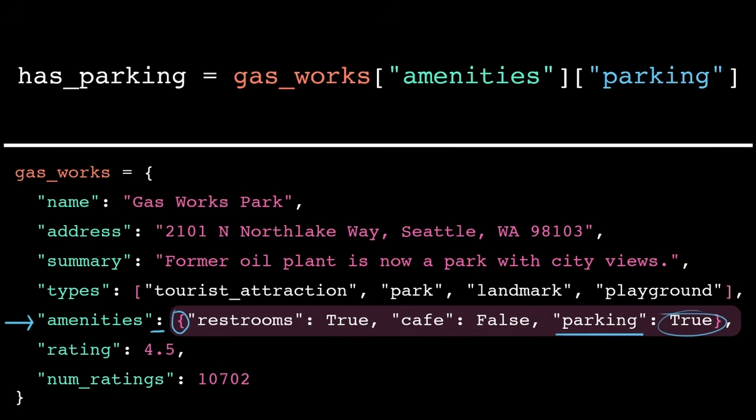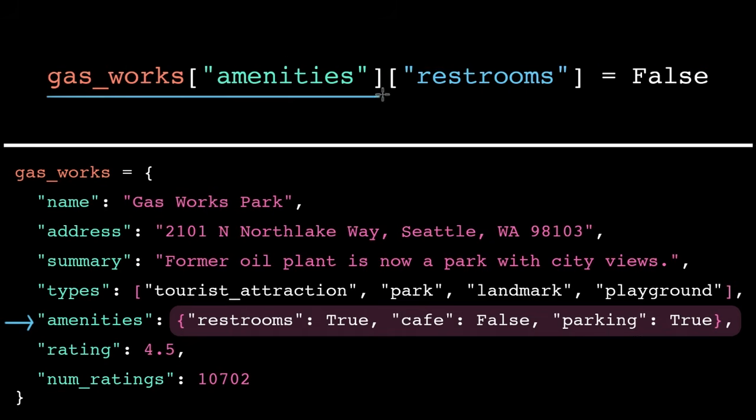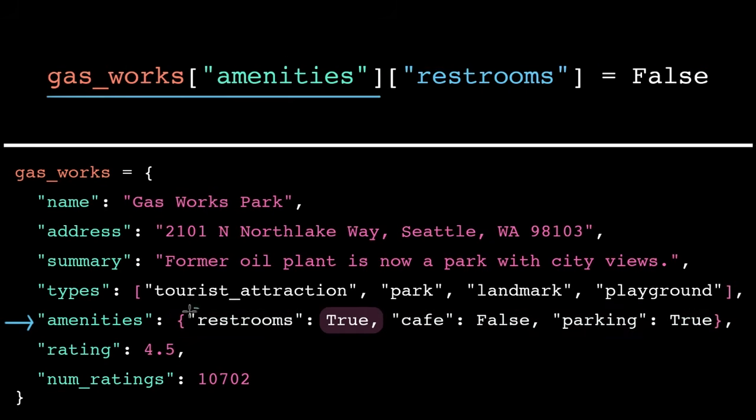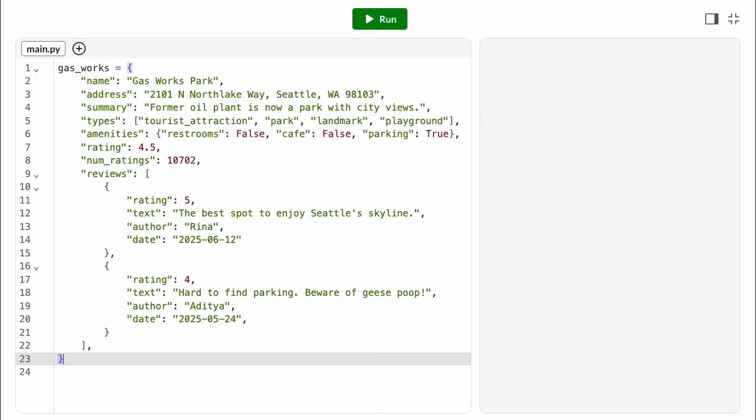Our accesses just need to go outside in, left to right. So the first part of our expression accesses the value for the key amenities, which is a dictionary. We substitute that in, and then we access the value in that dictionary associated with the key parking. And if, say, they close the restrooms for renovation, I can update the value in that inner dictionary using an assignment statement with that same two-part access. Now, let's take a look at all that in the code editor.